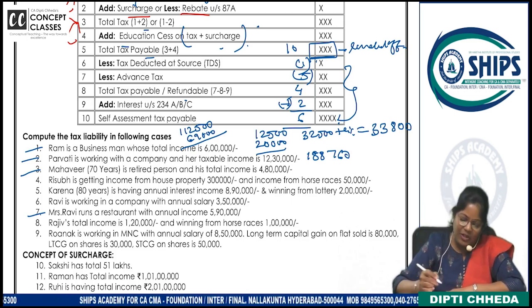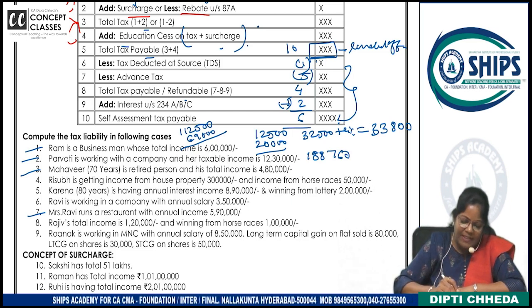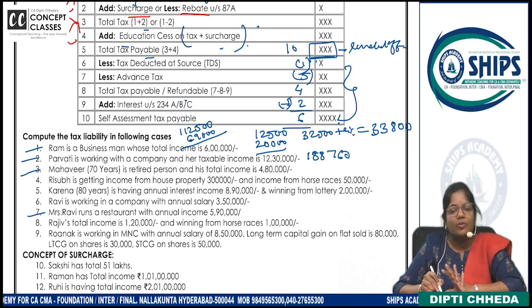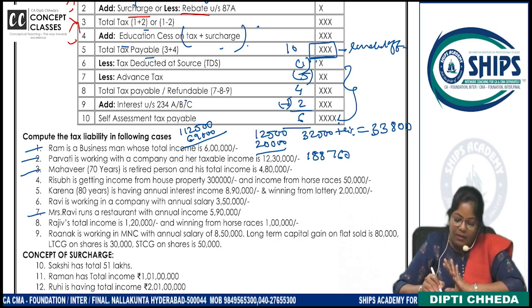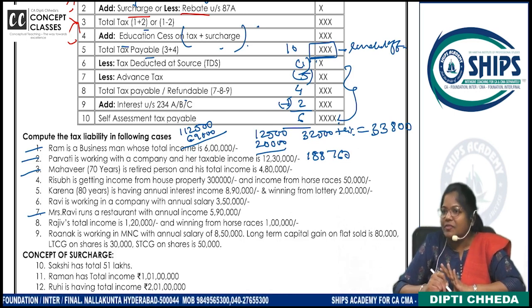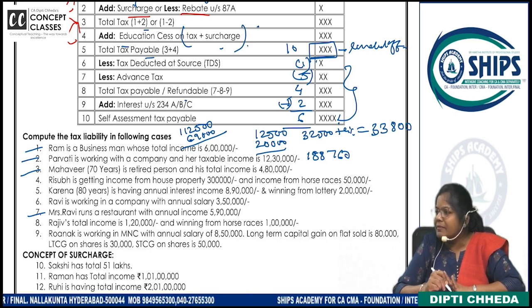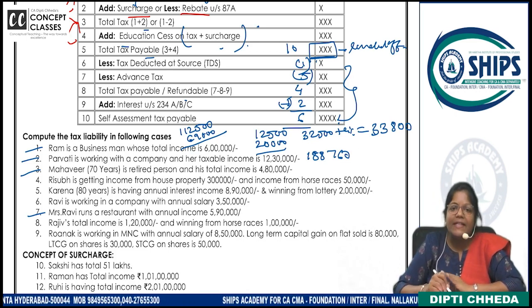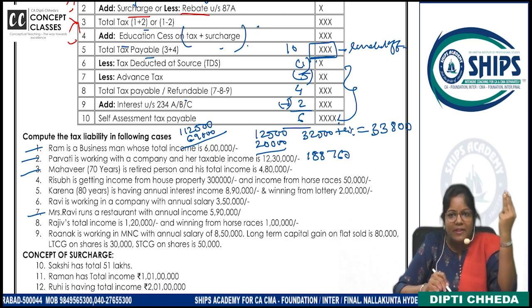Okay? Chalo. Third problem. Mahavir is 70 years, a retired person, and his total income is 4,80,000. So he's 70 years. So will he get a rebate? How much tax is coming on 480? 70 years means how much basic exemption? 3 lakh.